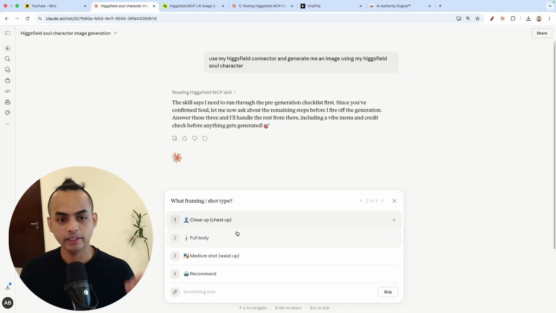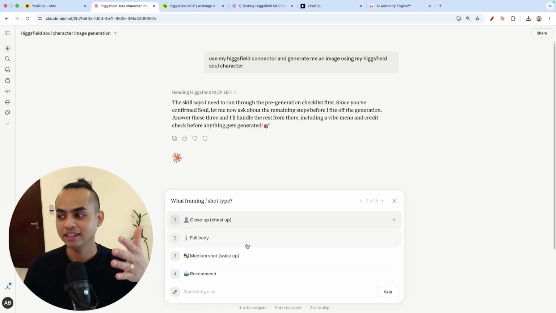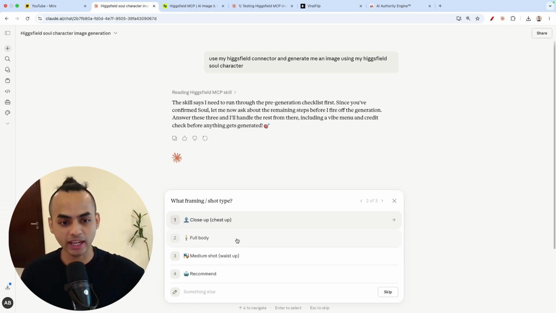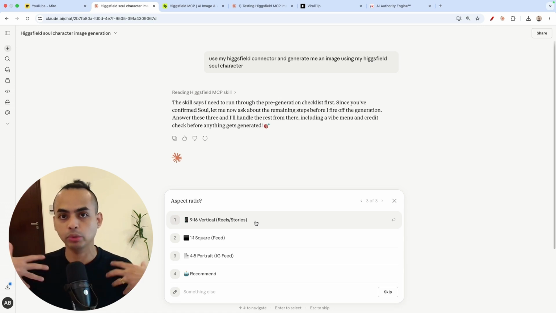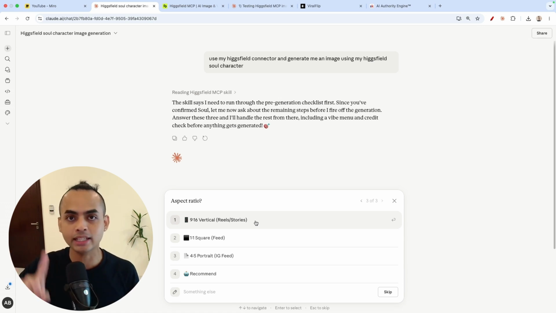Okay, so then here, because of the skill, it's asking me what length would I want. Because when I tested the first time, it was giving me like images that were so far away. So let's just say close-up chest. And then what's the aspect ratio? Because if you use it without the skill, they will randomize what the ratio is unless you specify. So that's the most important key takeaway right now.